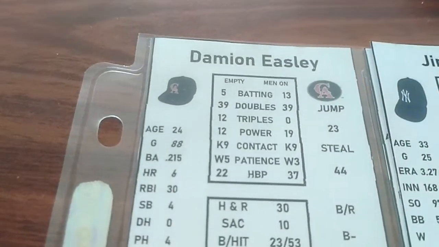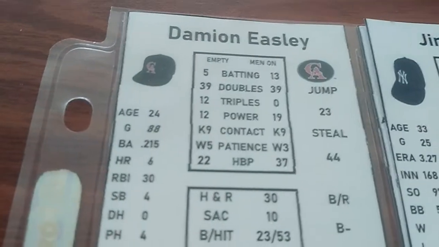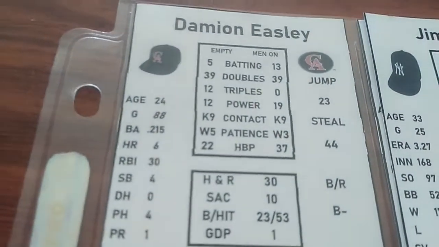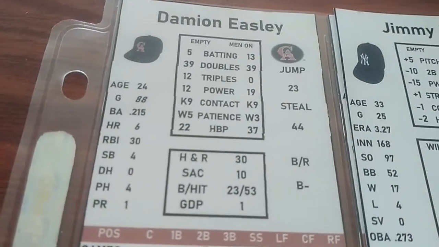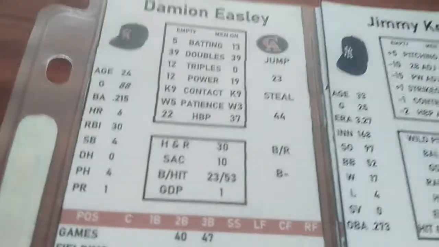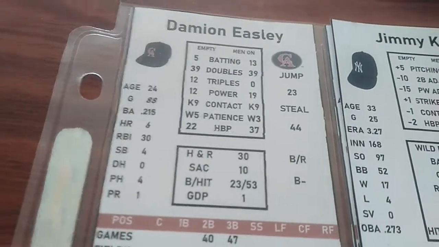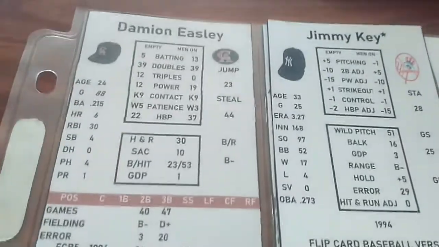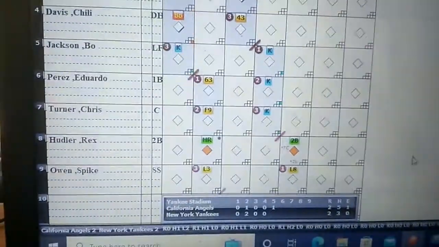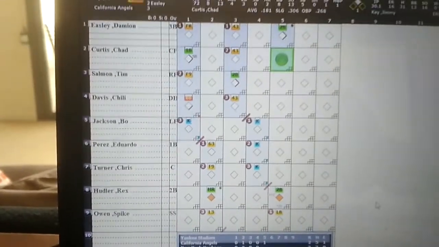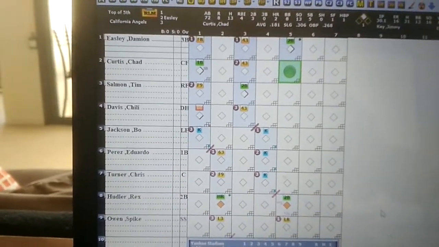Damien Easley, again, with his running game that he would have had, he is on second base, not first base, so he would have to be over 40, and it would cut it in half then. If he was, he could get a running game card, but he's not because he's standing on second base. That's tied the score. RBI double to Damien Easley, bringing in Rex Hudler. Hudler's having a great game. He's had a home run and a double, as we can see down here. Hudler with a home run and a double.